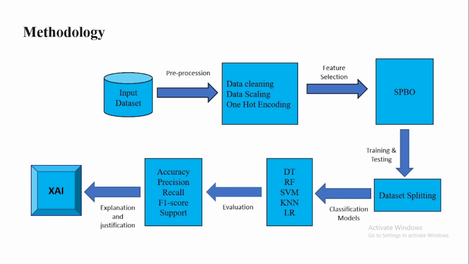Then we evaluate our proposed method using different evaluation metrics like accuracy, precision, recall, F1 score, and support, and finally we try to explain and justify our methods and overall work. That's why we use explainable artificial intelligence.